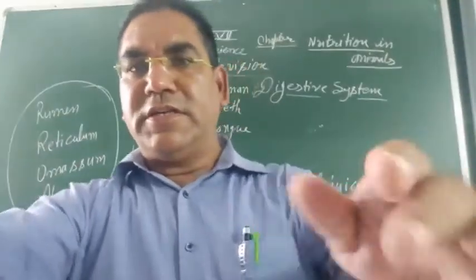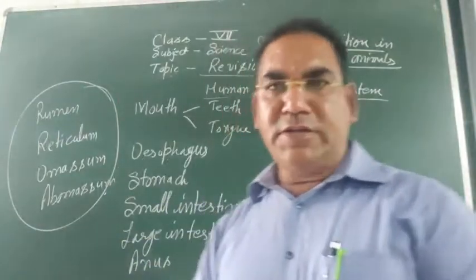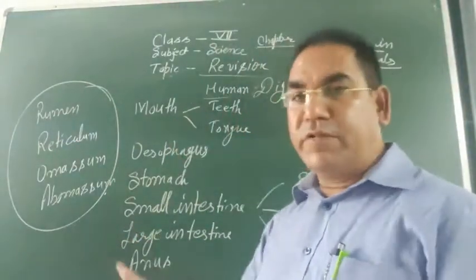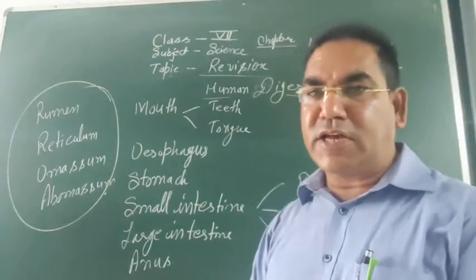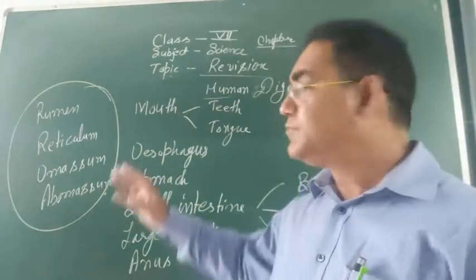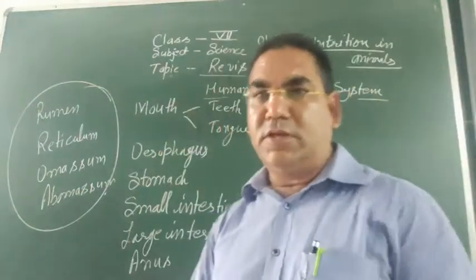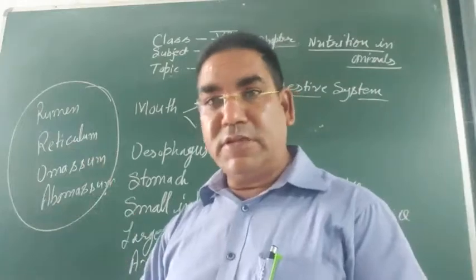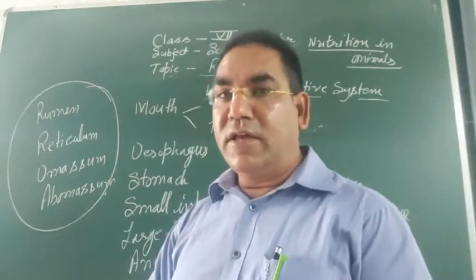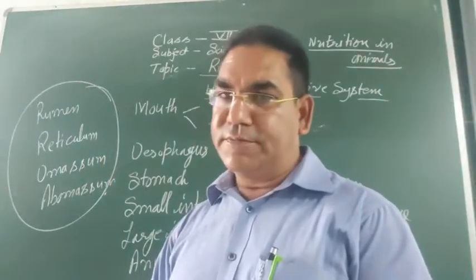Now look, human digestive system. The human digestive system has the following parts: mouth, esophagus, stomach, small intestine, large intestine and anus. This is the part of the digestive system in which digestion takes place. This part is known as alimentary canal or gut.